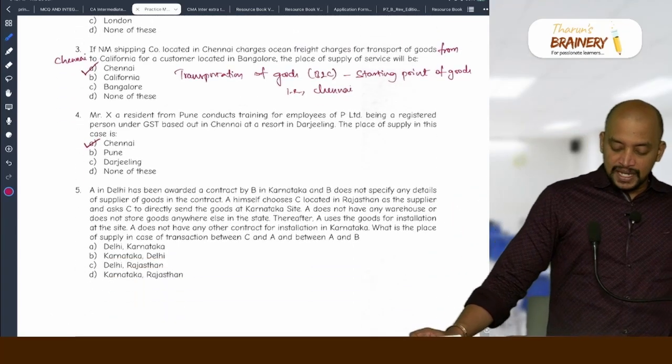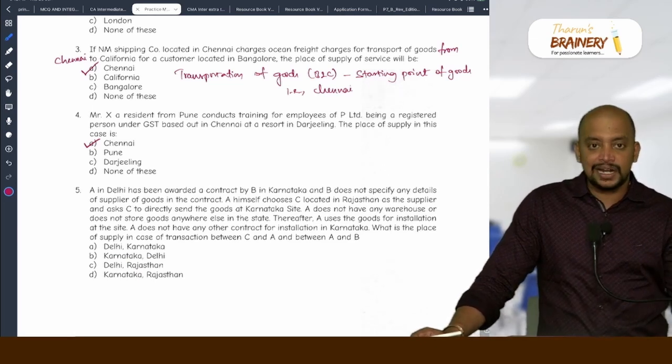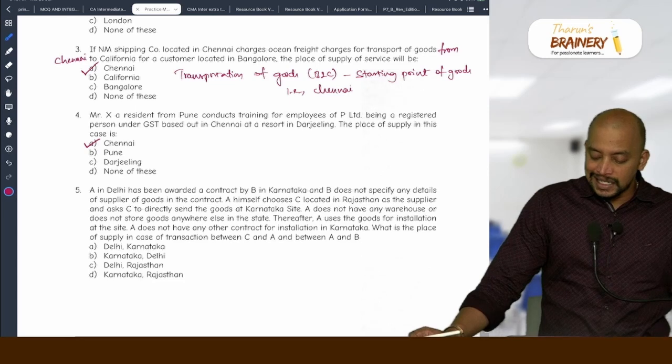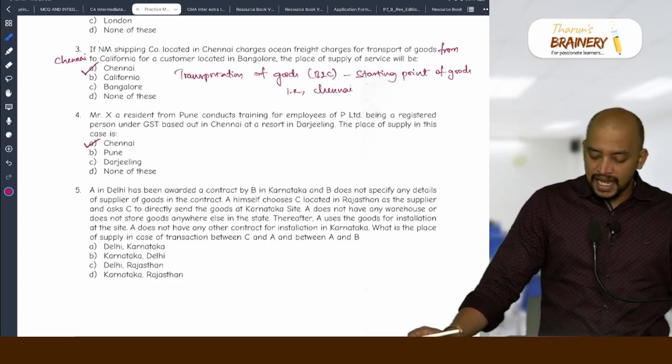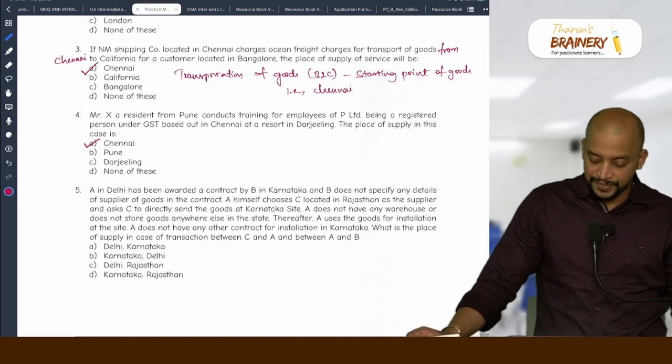Then 5. A in Delhi has been awarded a contract by B in Karnataka, and B does not specify any details of supplier of goods in the contract. A himself chooses C located in Rajasthan as the supplier and asks C to directly send the goods at the Karnataka site.